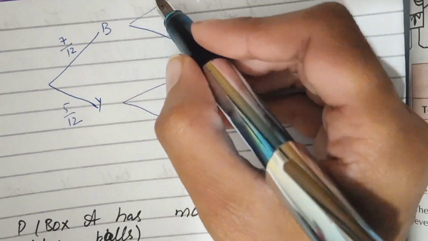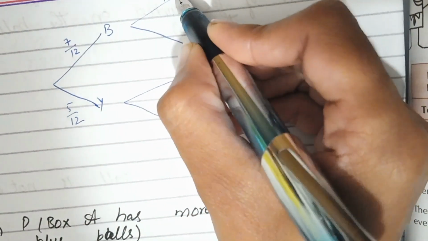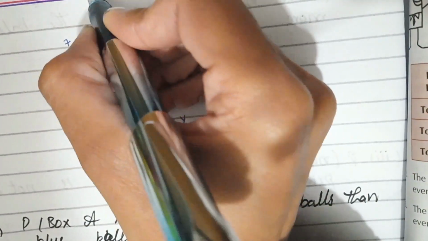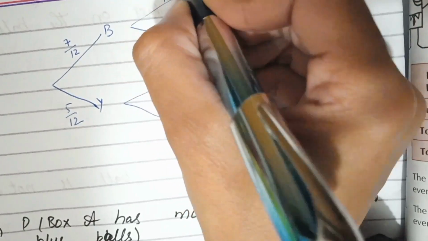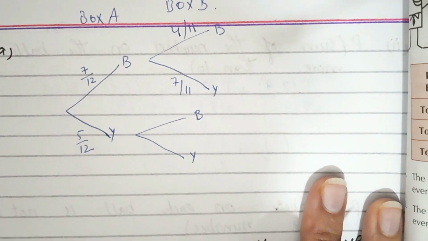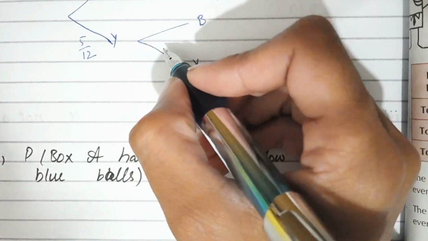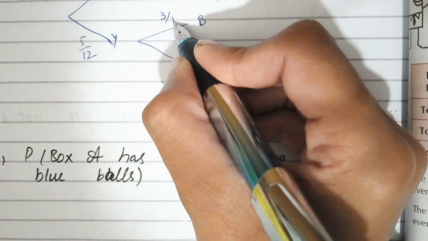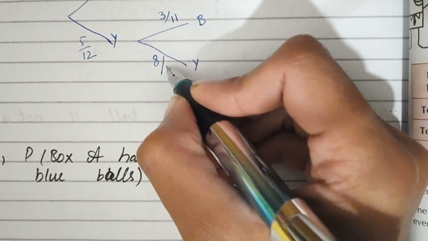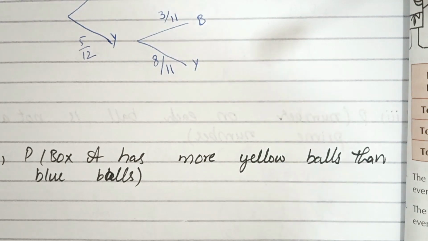In the first step, when he got the blue ball, it's 4 by 11, and this is 7 by 11. This is box A, and this is box B. And when it gets the yellow ball, the probability is 3 by 11, and the probability of getting the yellow ball becomes 8 by 11. And now students, this is the tree diagram.